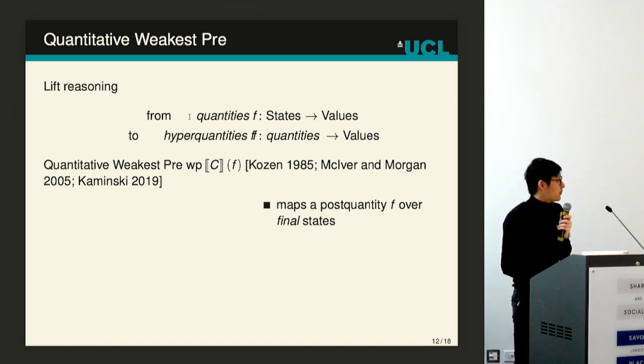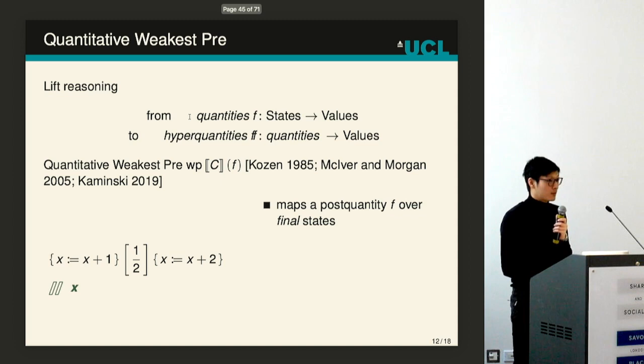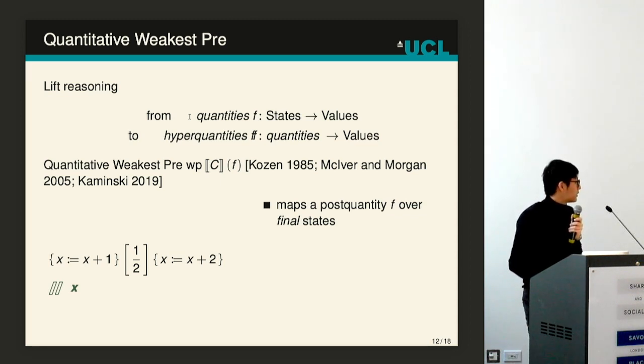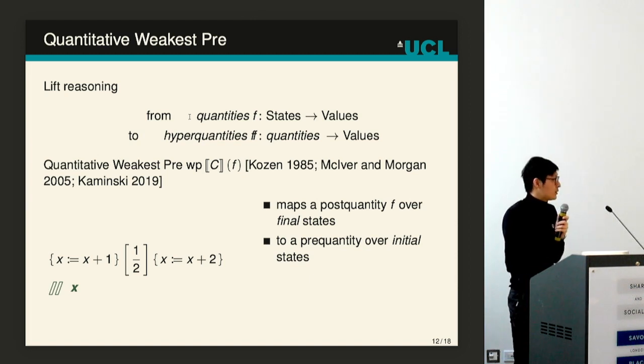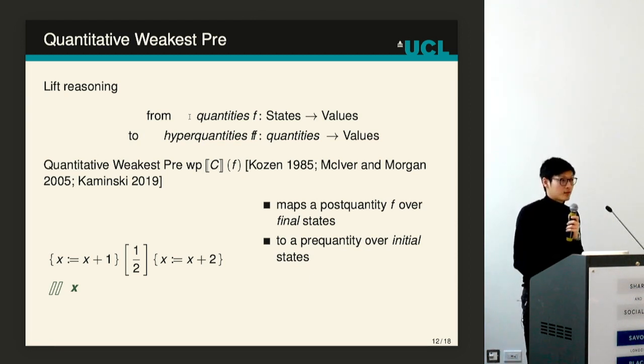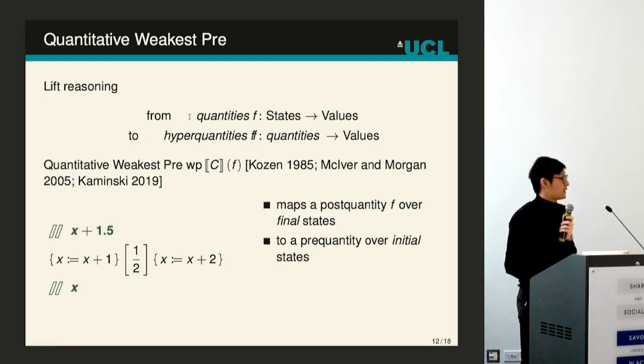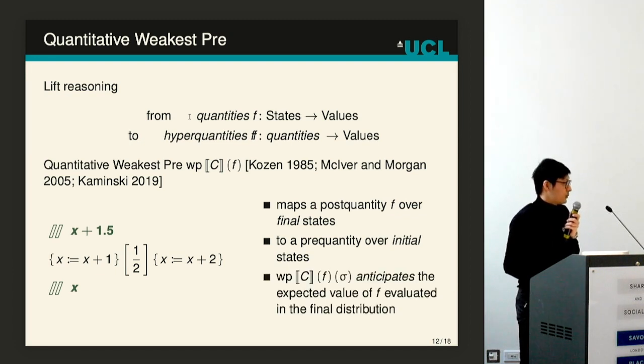So we have a post quantity as opposed to a postcondition over final states. For instance, we might be interested in the value of the variable x. And here we have a probabilistic program that with probability a half increases x by 1, and with the same probability increases x by 2. We want to find a pre-quantity that tells us the expected value of x after executing the program. In this case, it is just x plus 1.5, because on average we are increasing x by 1.5. So again, we can think of WP as a predictor.